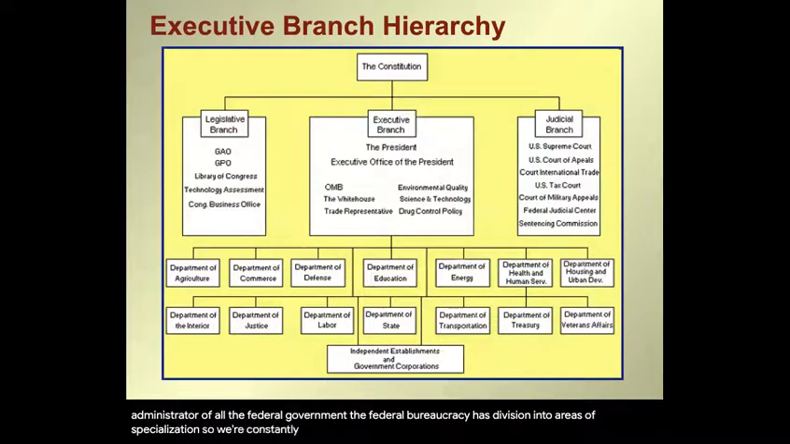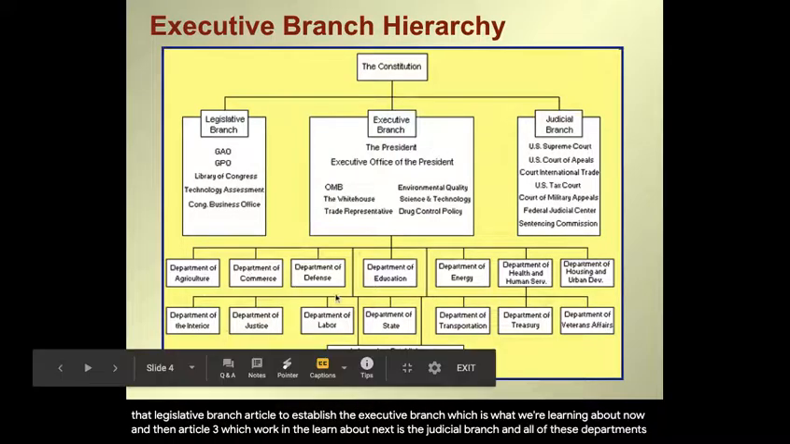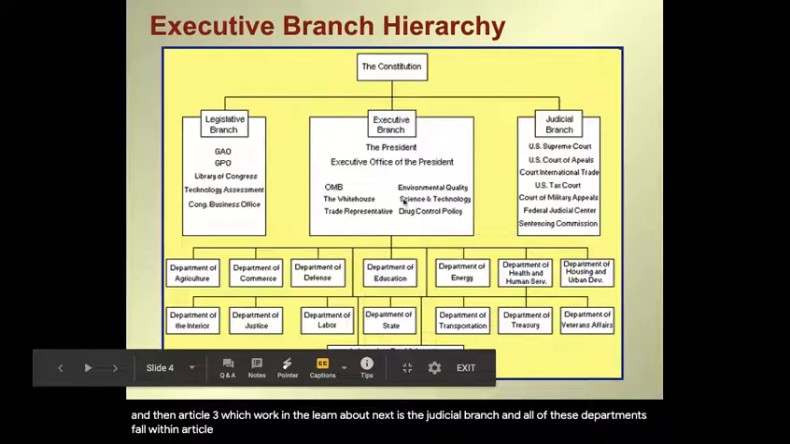So, our Constitution, as we know, had Articles 1, 2, and 3 laid out. Article 1 established the legislative branch. Article 2 established the executive branch, which is what we're learning about now. And then Article 3, which we're going to learn about next, is the judicial branch. And all of these departments fall within Article 2, so fall under the executive branch of the presidency.